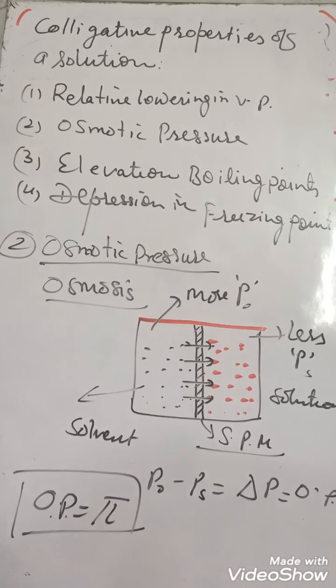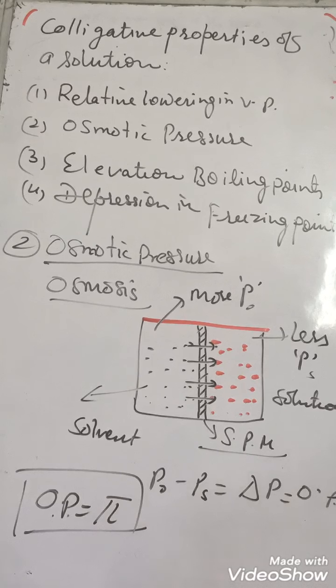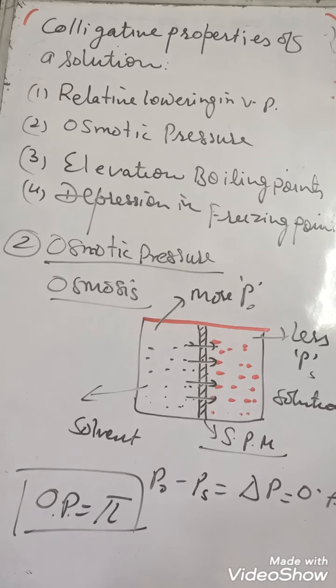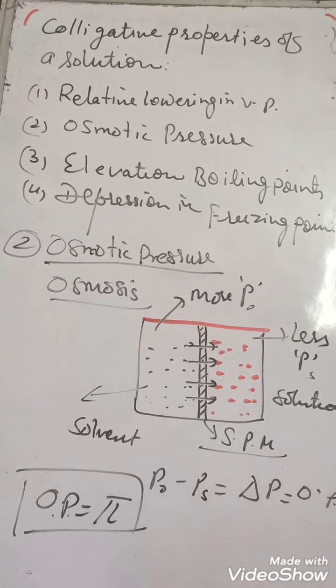So again, what is the definition of osmotic pressure? Osmotic pressure is the difference in pressure between solution and solvent side, and this difference can be measured by applying extra pressure on the surface of solution. So remember, extra pressure on the surface of solution applied in order to prevent osmosis, that extra pressure is known as osmotic pressure.